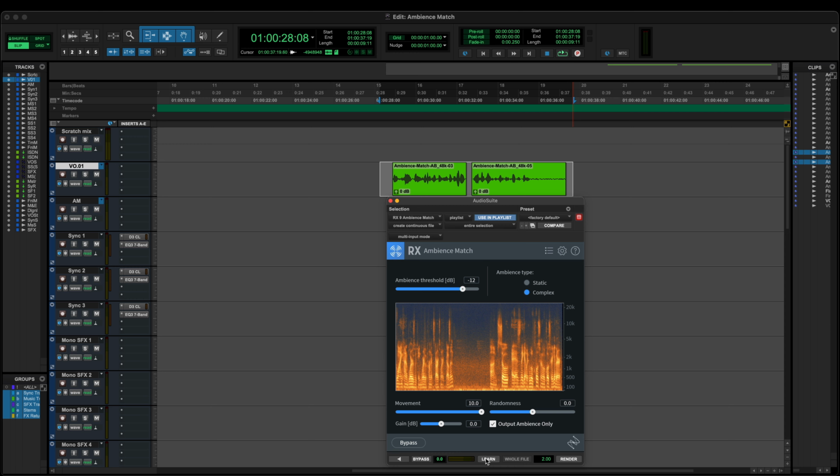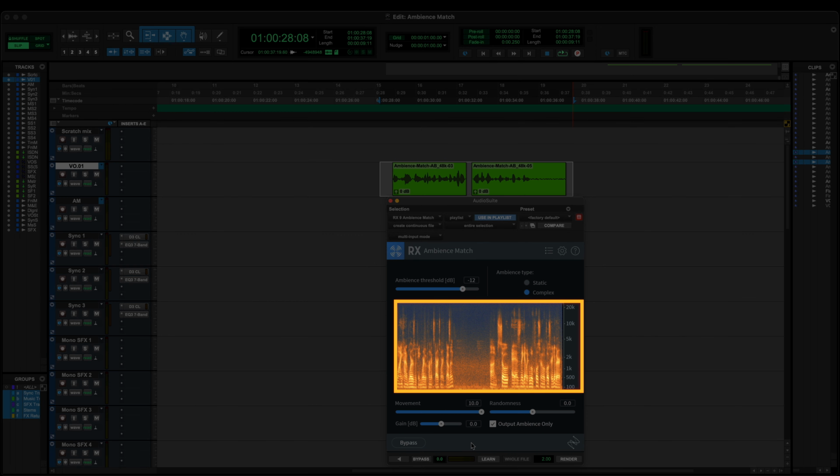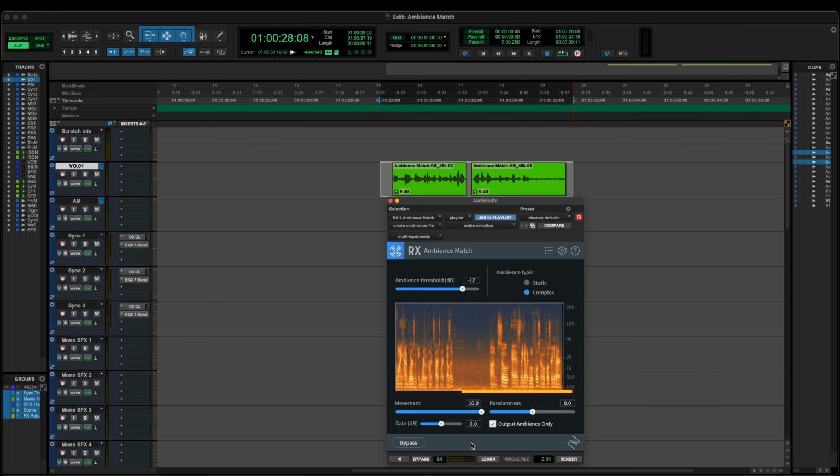Ambience Match has a helpful spectrogram that reflects your learned noise profile. In static mode, the spectrogram will display what will be rendered after you learn. In complex mode, the spectrogram will display your learned audio and takes into account the ambience threshold setting. Ambience threshold discards dialogue or noises above the ambience threshold when learning for complex ambience profiles, and this is only